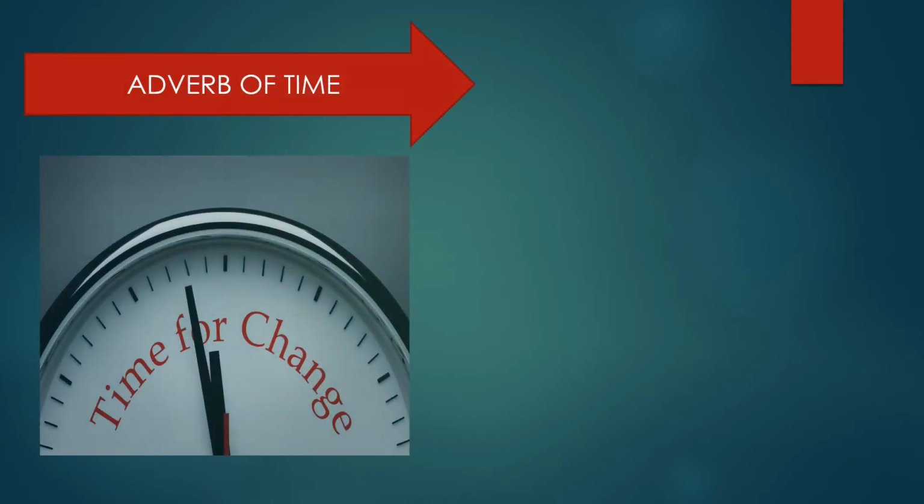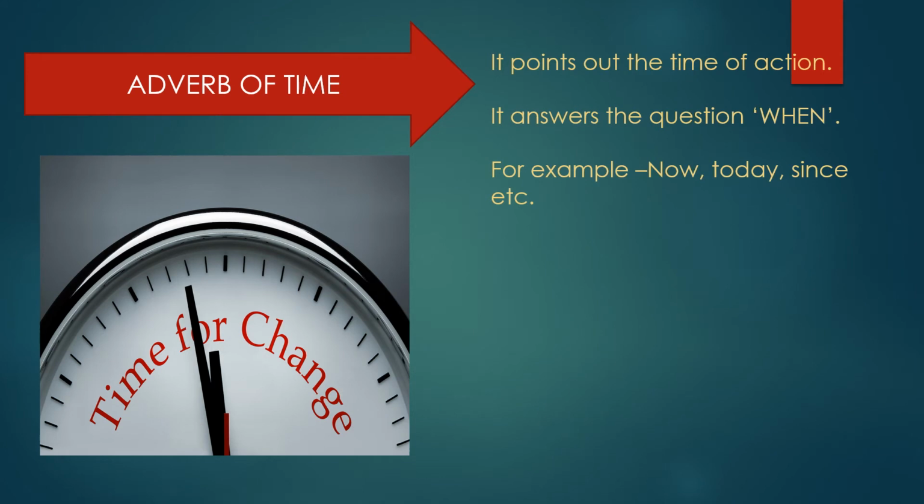First kind of adverb is adverb of time. So what is it? As it is reflected by its name, adverb of time points out the time of action, or in simple words we can say that it tells us at which time the action occurs. It answers the question when. For example, now, today, since, every day, daily, etc.